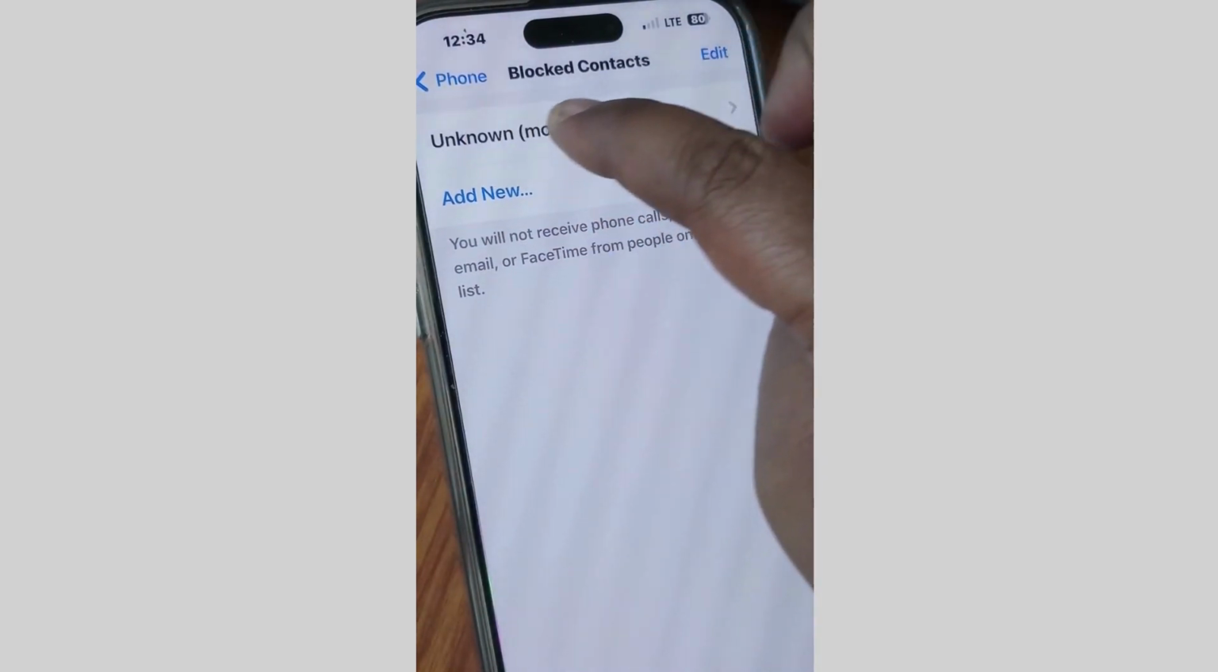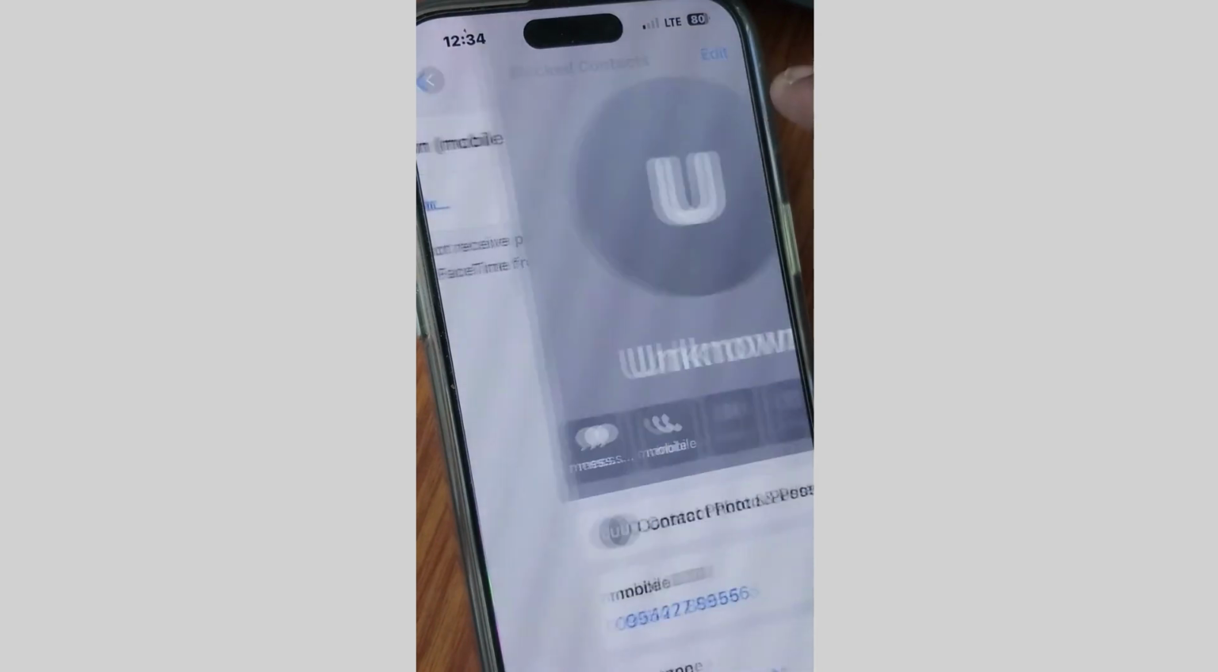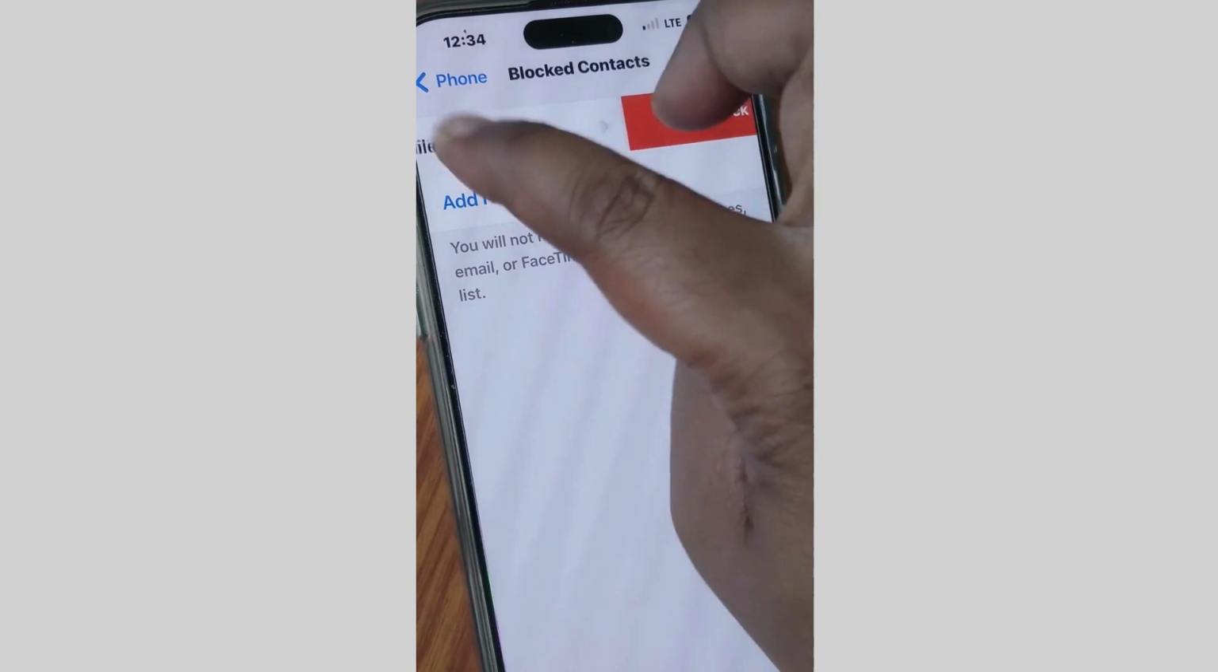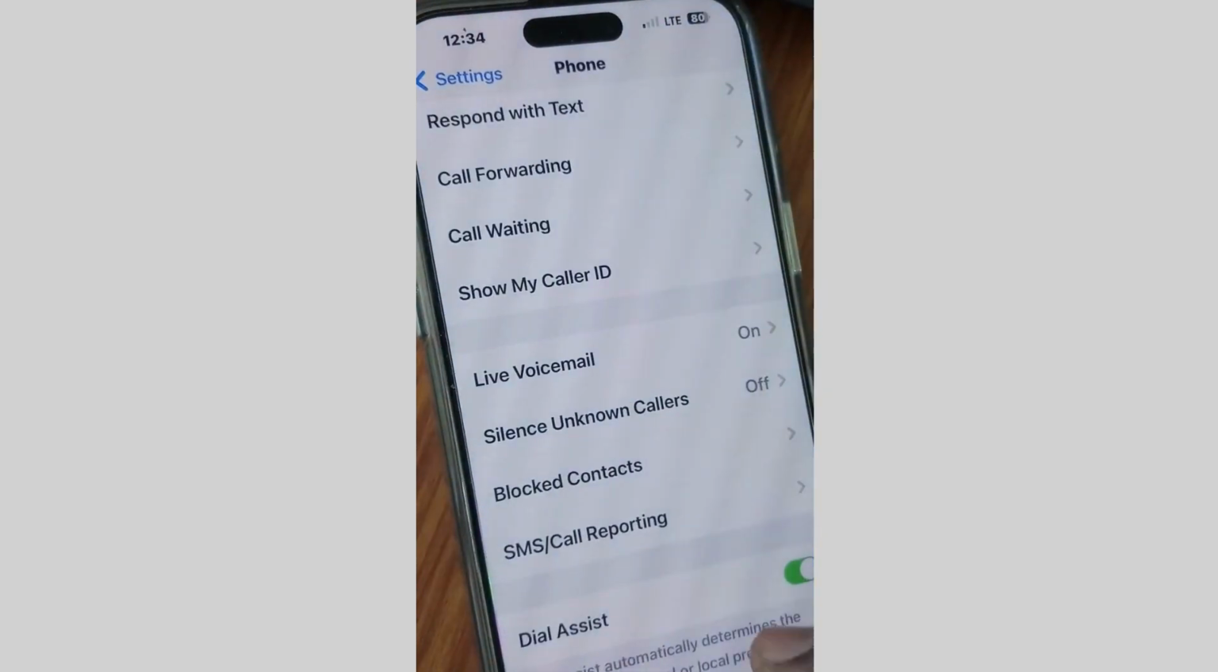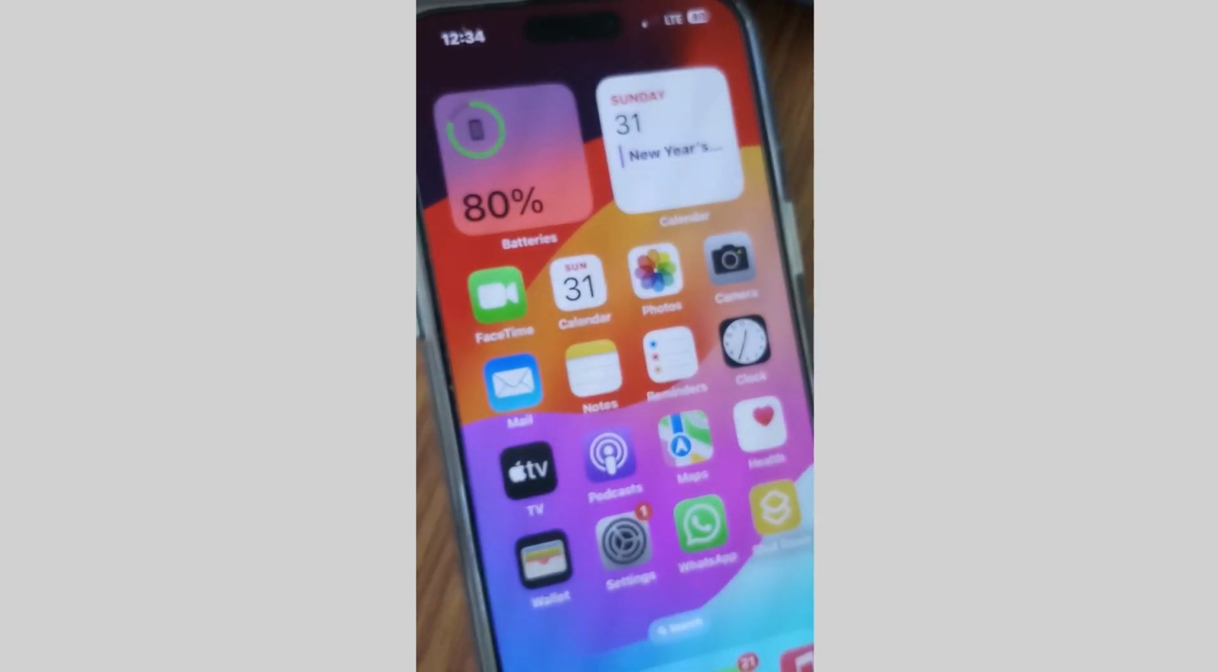Now slide right to left, slide right to left and choose unblock. Now your phone is unblocked and incoming call busy error is fixed.